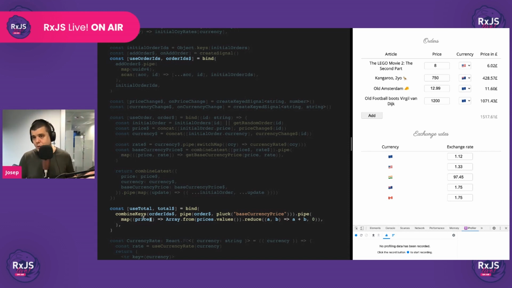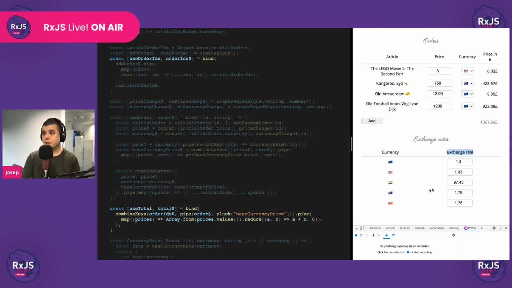So yeah, we use combineKeys, and then we grab the values, we map them, we reduce them, we put them all together, and that's it. And then we have a hook and a stream that we can keep driving from if we want to. Let's see if that works. Okay, it is working.